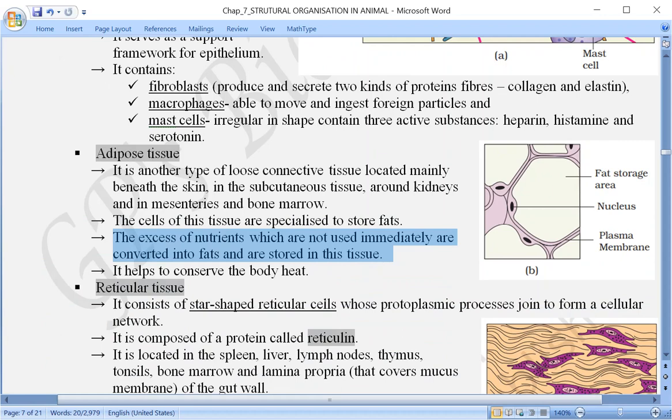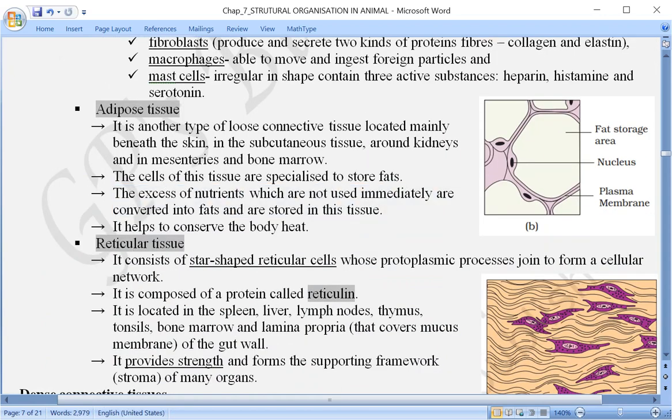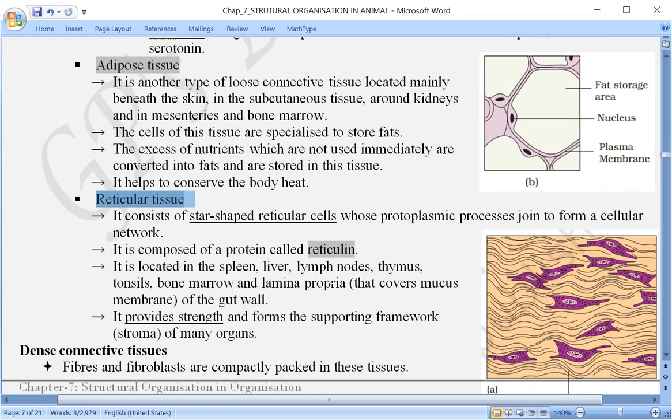Coming to the third one, that is reticular tissue. Let us take an example. In our nasal chamber, in the pharynx, esophagus, intestinal wall, the inner wall is covered by a mucous membrane, and just above the mucous membrane is a very thin, transparent layer, which is called reticular tissue.